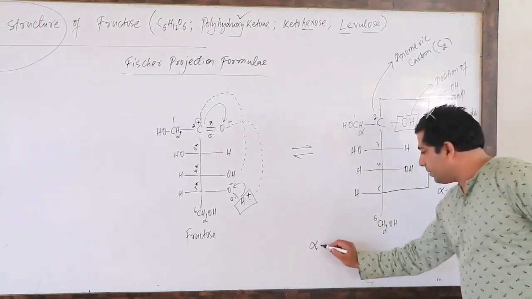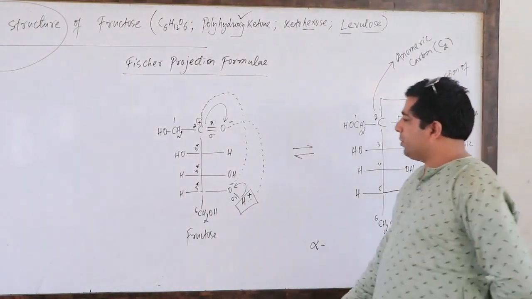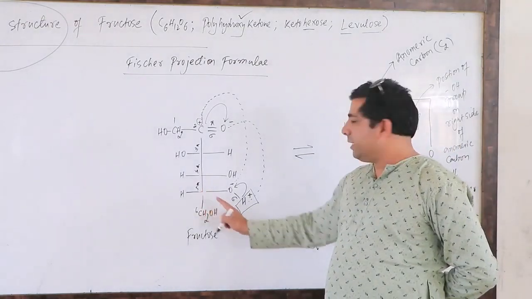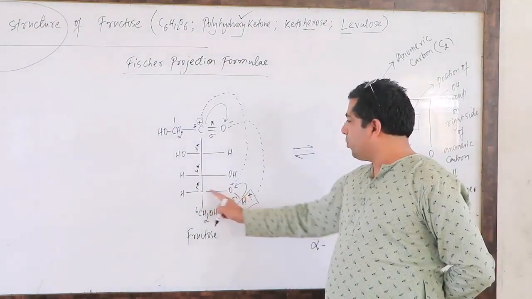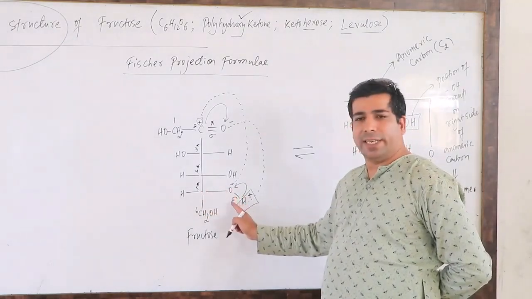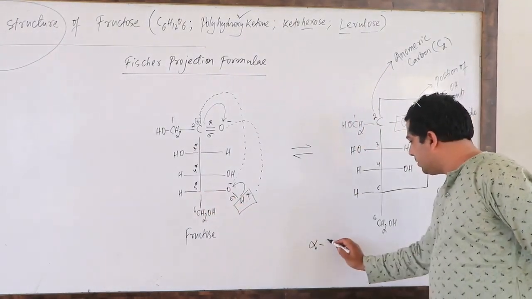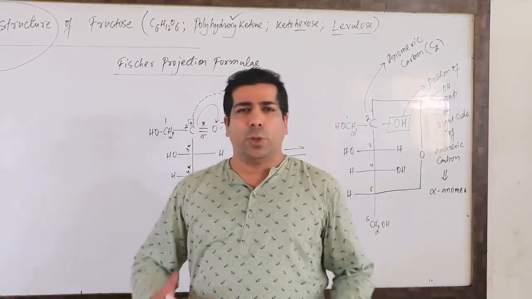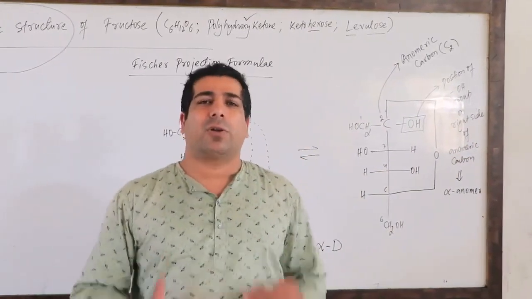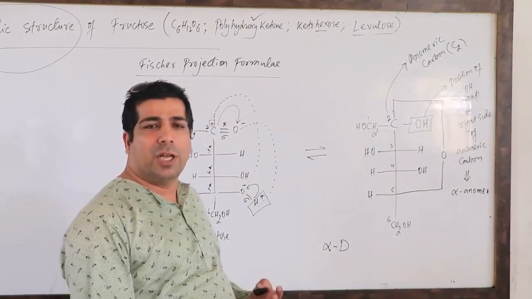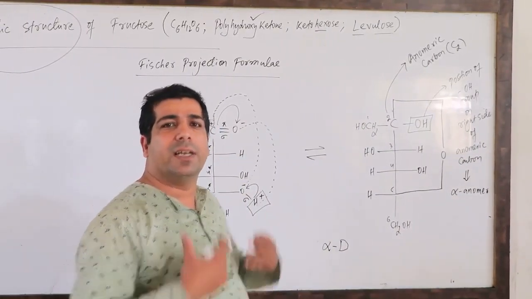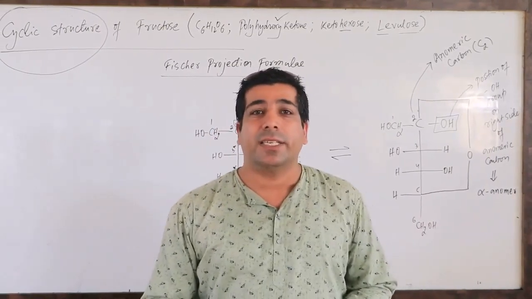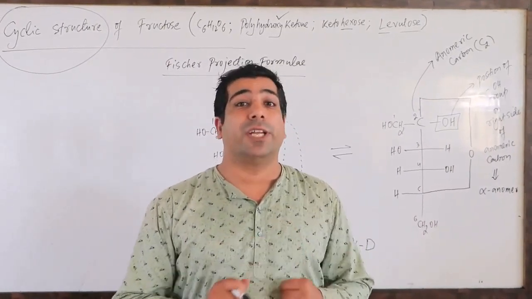Now second point. Everybody knows on fifth carbon, the last chiral carbon, you can see, what is the OH group? OH group on last chiral carbon is on right side. So my dear friends, this will be capital D, which I have told you previous time. On the last chiral carbon, the OH group is on right side, and the meaning of that is that it is a capital D configuration.